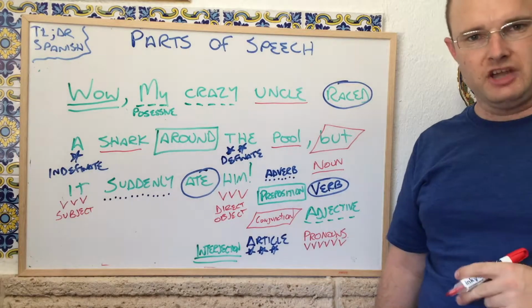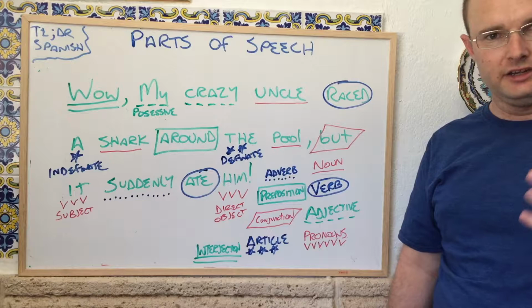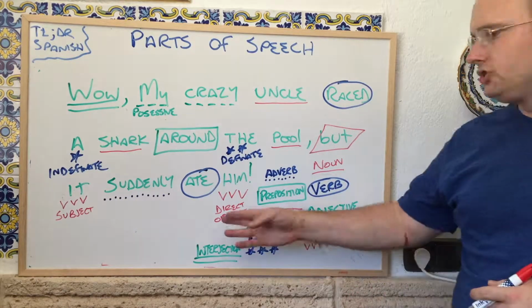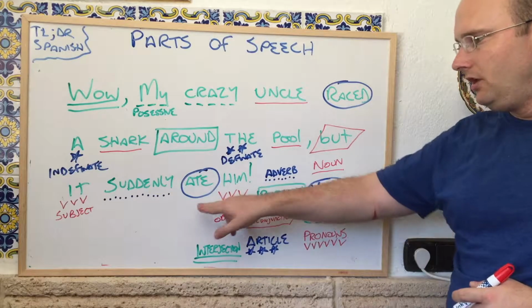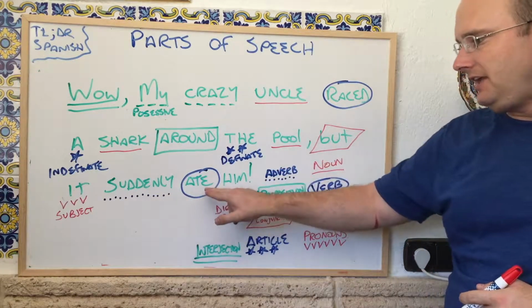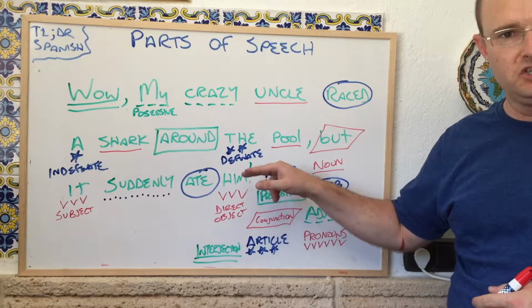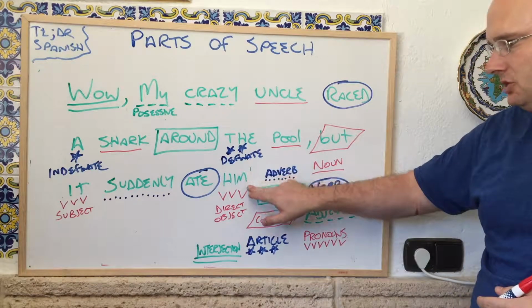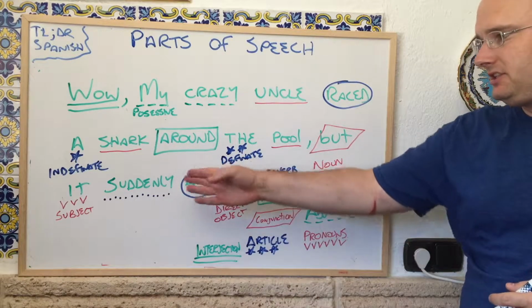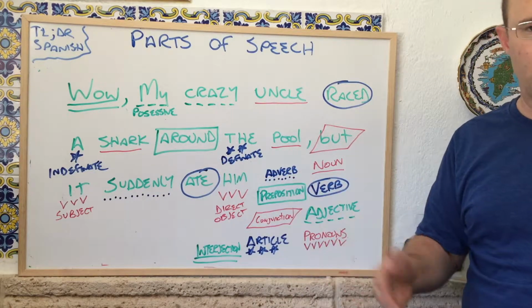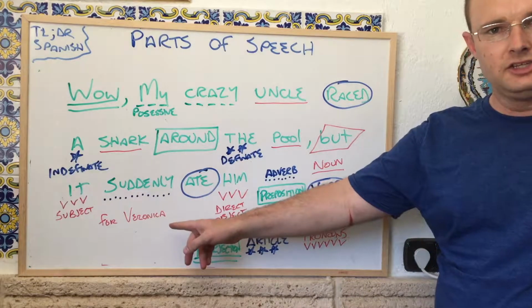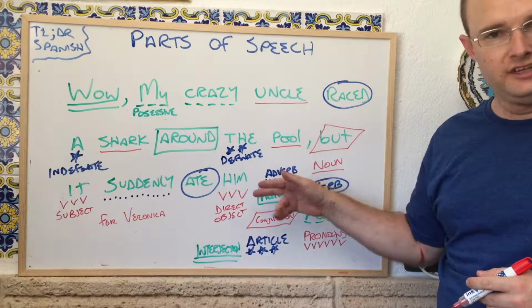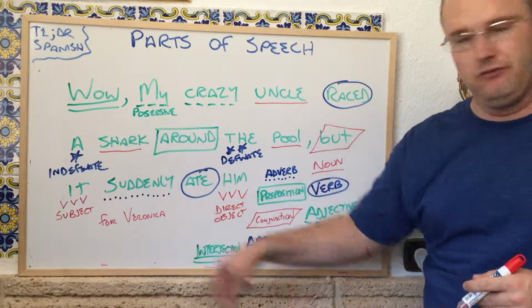I want to put an indirect object in here. An indirect object is to whom or for whom something is done. So one thing we could do would be to say that the shark suddenly ate him, but that this action was done for somebody else. So I'm going to take out my exclamation point and just say it suddenly ate him for Veronica. Veronica in this case would be an indirect object. So who was the person eaten for? It was eaten for Veronica.